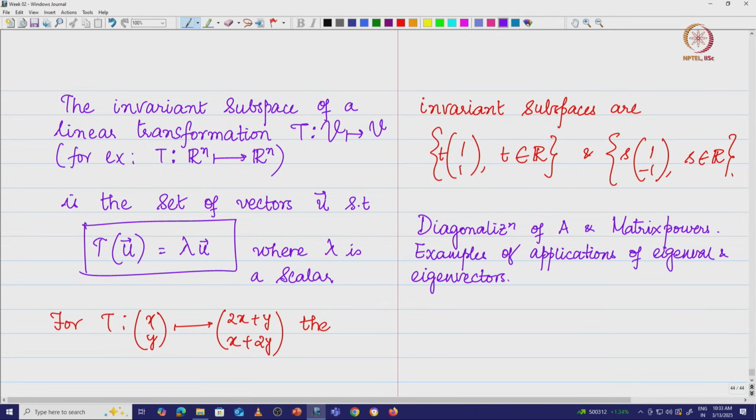And with that, this second module will get over, and we will start the third module after that with ideas of orthogonality. We will first define the idea of inner product, dot product, and then we will look at orthogonality, and if you have linearly independent vectors, how do we get orthogonal vectors from them, and real symmetric matrices and so on. That will be the focus of next week's lecture, but we still have a small tail piece left over here, where we are going to look at diagonalization of matrix A and matrix powers, which we will see in the next lecture.